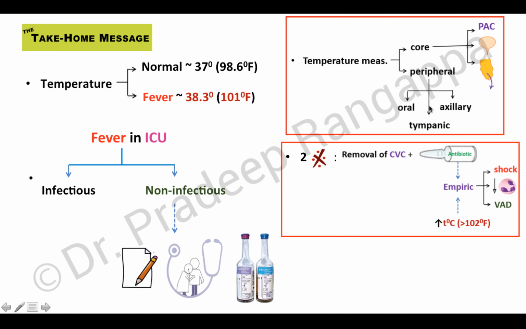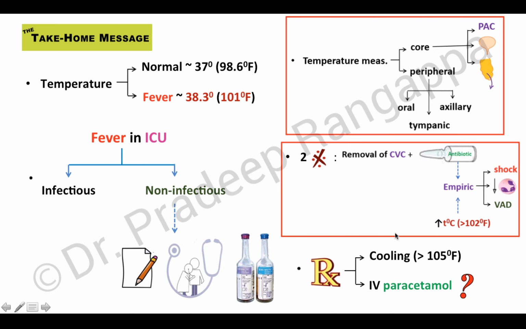So, two important things you need to remember while treating fever of non-infectious causes: remove any CVC lines that may have been there for some time, because that may be the potential source. And the role for empiric antibiotic pending culture is only when there is shock, neutropenia, or when there are external devices present like EVD or ventricular assist device. Or you could give empiric antibiotic when temperature is raging, which means it is above 102 degrees. So you could start antibiotic, but then please stop it if the cultures are negative and you know for sure it is non-infectious causes. And treatment, I think we understand from the French study that external cooling has a favorable effect.